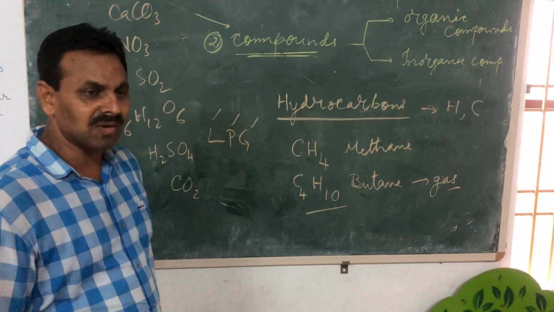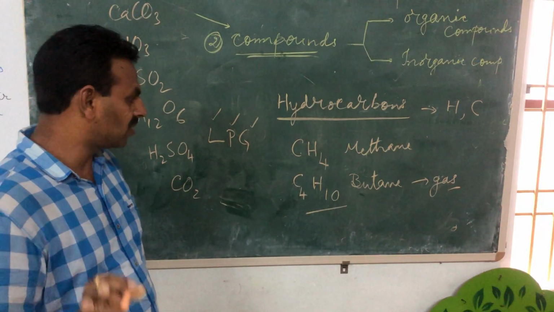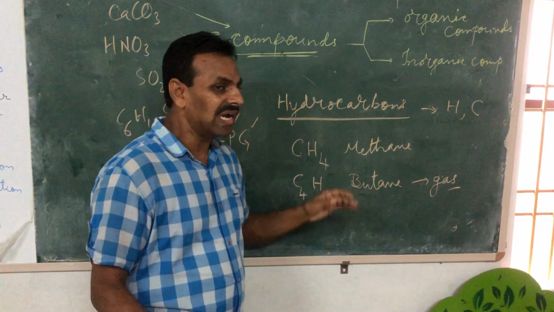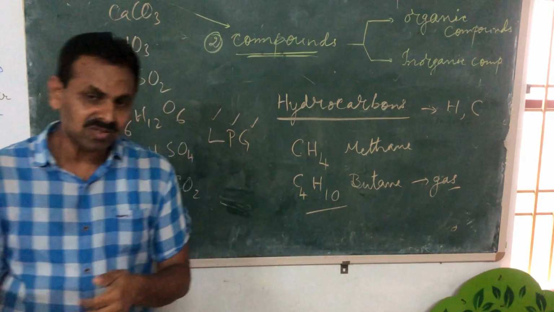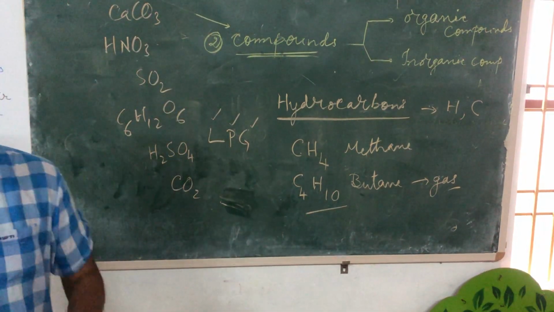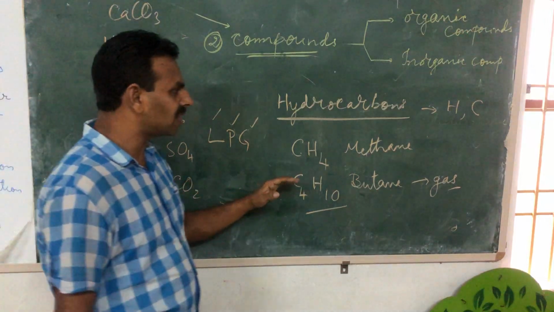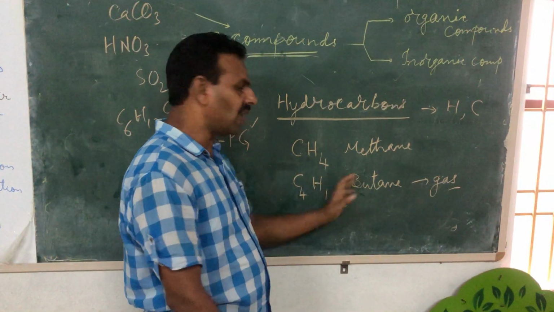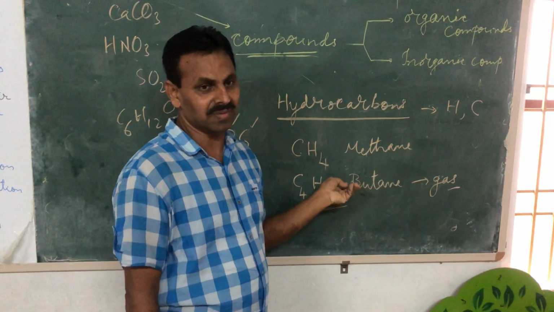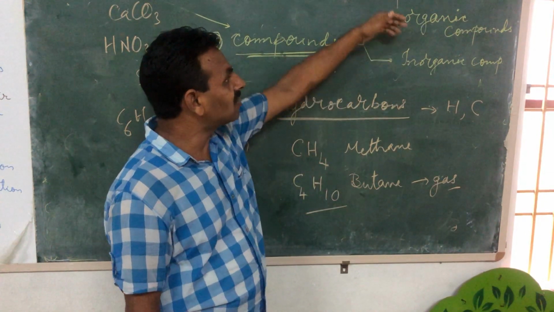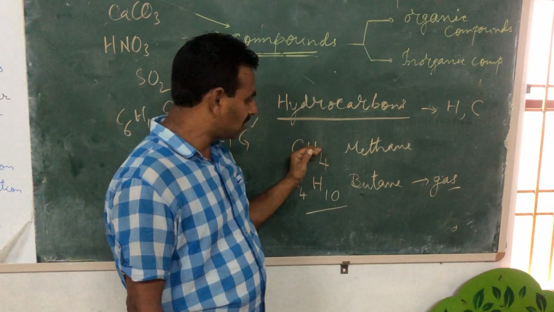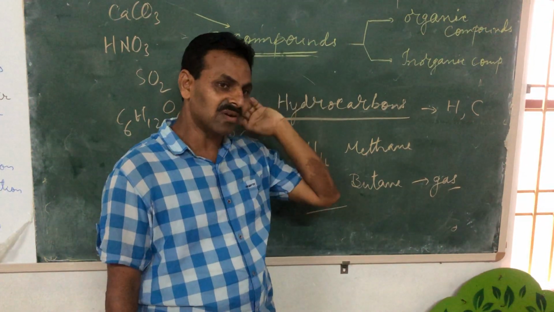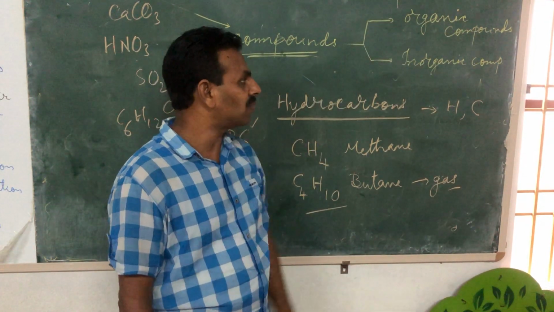Ethanol is also an organic compound. Methanol is also an organic compound. These are all organic compounds, and they are prepared from hydrocarbons only. They are also prepared directly. There are different methods, but one of the methods is by which we can prepare those alcohols from alkanes, hydrocarbons. Okay, so these are all organic compounds which are either hydrocarbons or the derivatives of hydrocarbons. They are known as organic compounds.